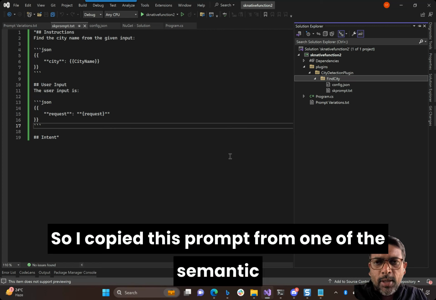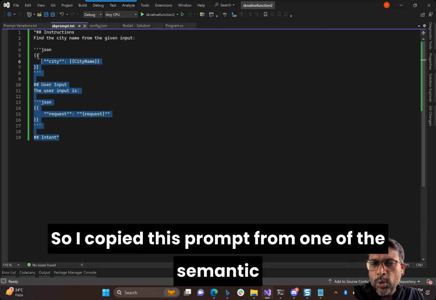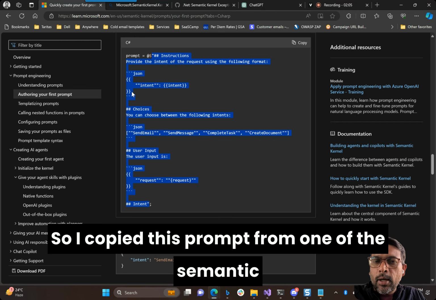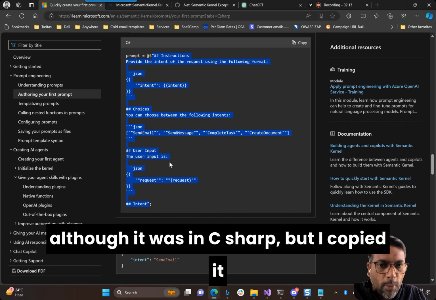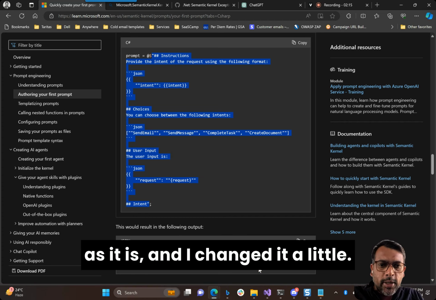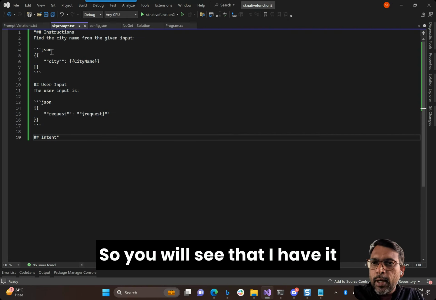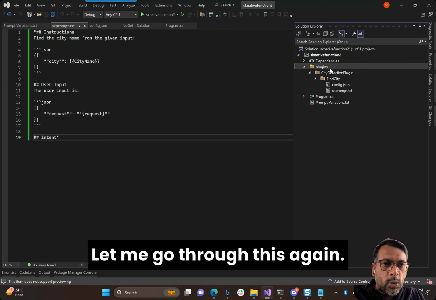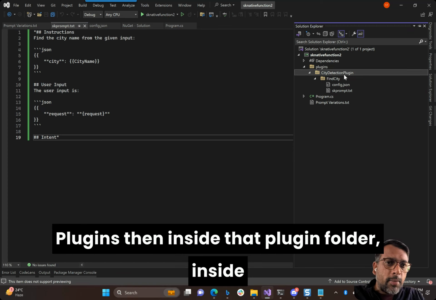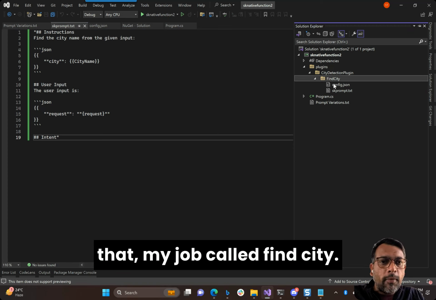So I copied this prompt from one of the semantic kernel guides, authoring your first prompt. Although it was in C sharp, I copied it as it is and changed it a little. You will see that I have it here saying find the city name. Let me go through this again: plugins, then inside that the plugin folder, and inside that my job called find city.